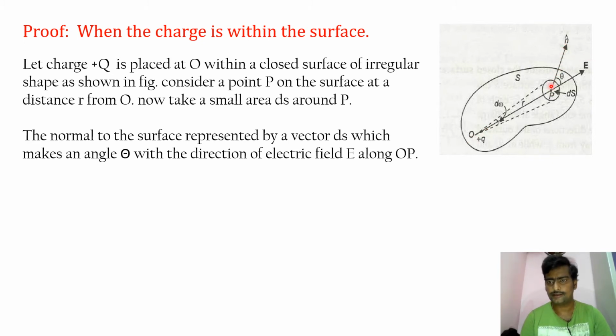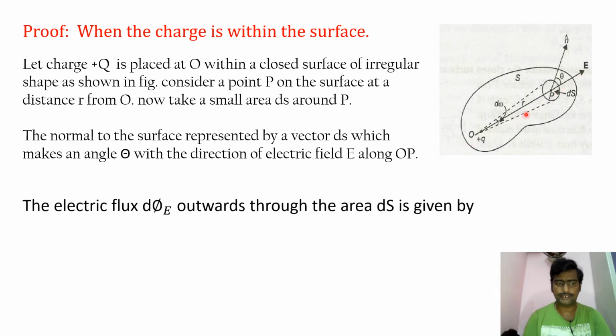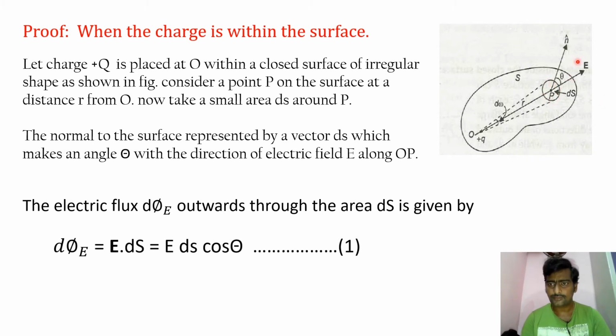It makes an angle theta with the electric field intensity vector E along O to P. The electric flux d phi E outwards through the small area ds is given by d phi E equals E dot ds equals E ds cos theta.